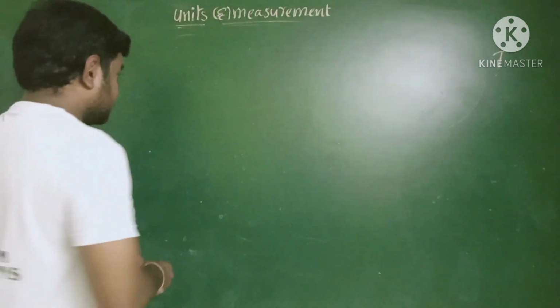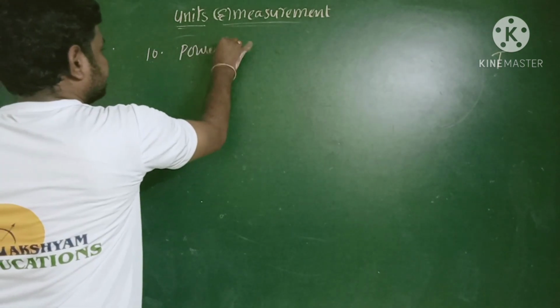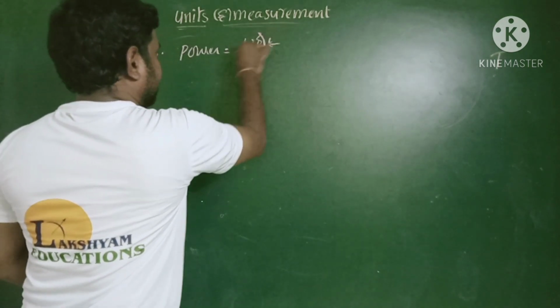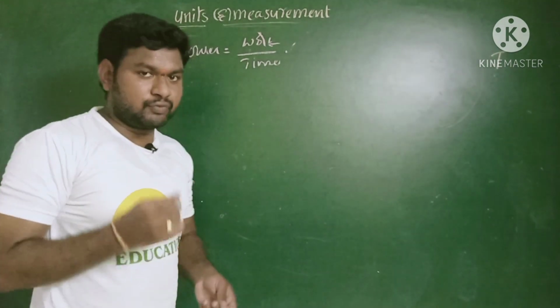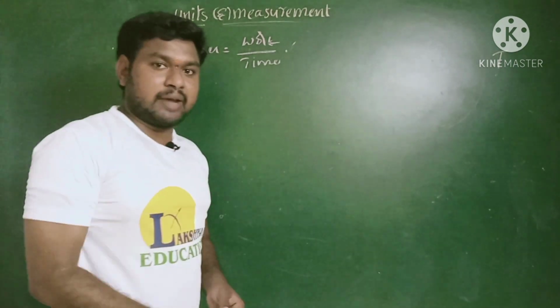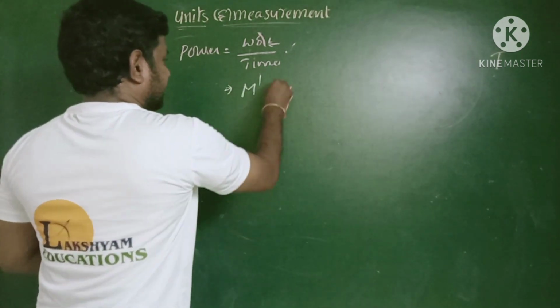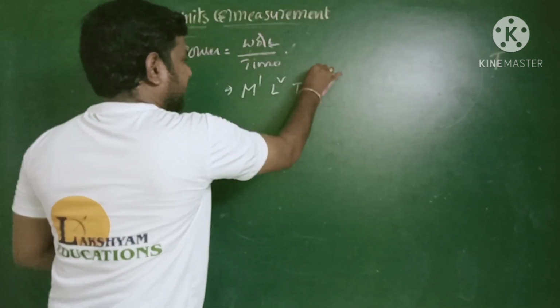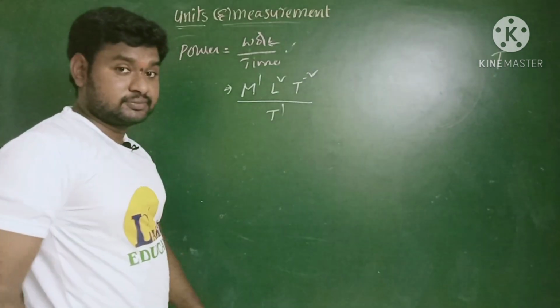Power. So what is the formula for the power? Power P equal to work by time. Once again I am repeating, power P equal to work by time. Already we know the dimensional formula for the work. What is that one? M power 1 L power 2 and T power minus 2 by time T power 1, right?